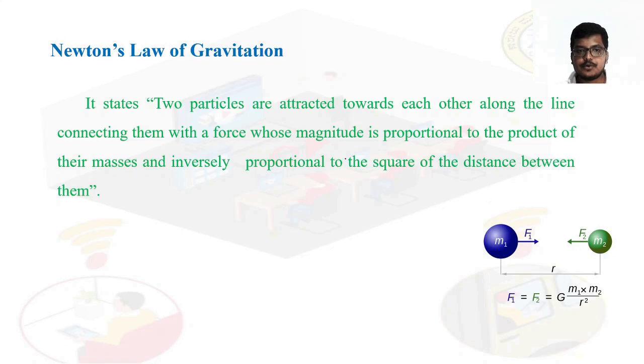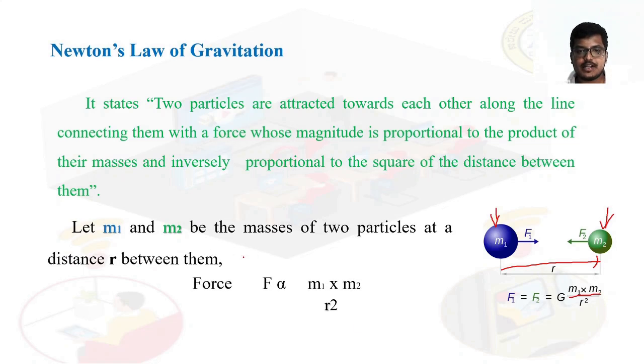Now, connecting with the force, whose magnitude is proportional to what? To the product of masses. It is the mass of M1 and the mass of M2. The force magnitude means the attraction value. The two particles are attracted towards each other, so that attracted quantity is the product of their masses and inversely proportional to the square of the distance between them. The distance between the two particles is r, and inversely means it is divided by r square.